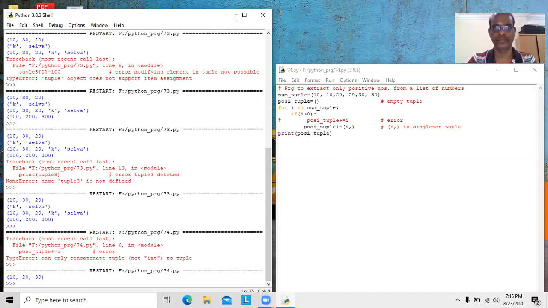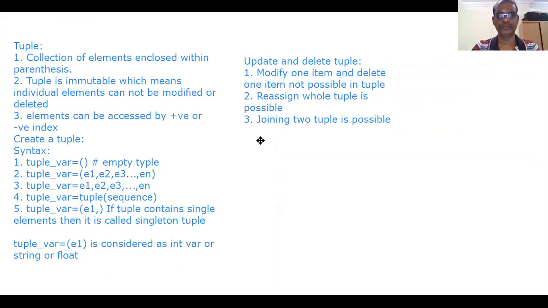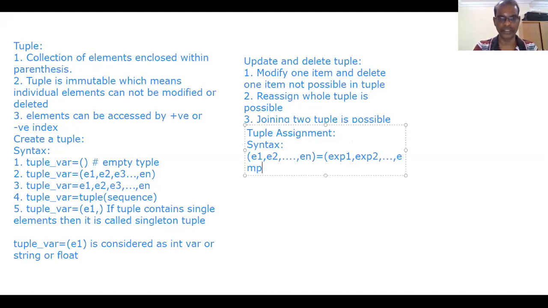Tuple assignment. The tuple assignment syntax is: between parentheses element 1 comma element 2 comma, and so on up to element n, equal to expression 1 comma expression 2 comma, and so on up to expression n. It should be like this.